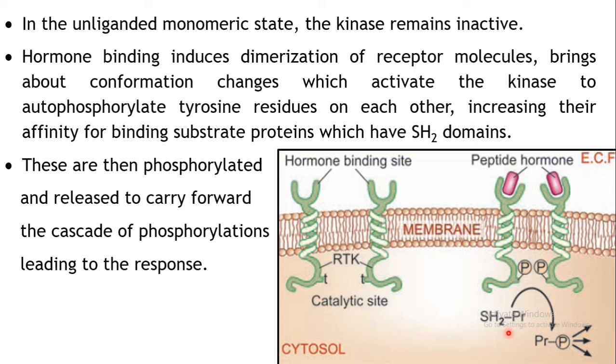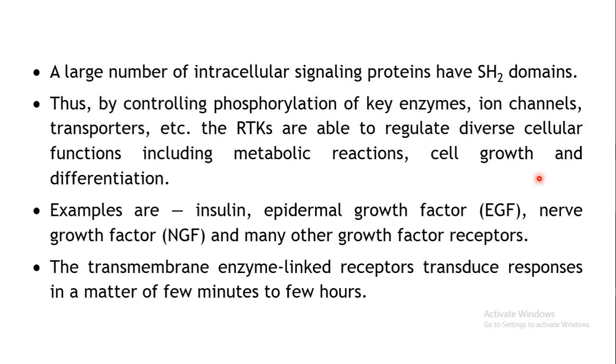So as a result of this binding, what will happen? It will in turn phosphorylate this protein which is attached to your receptor. Here you can see that it has got phosphorylated, and this phosphorylated protein will carry the further signal. It will carry out the further responses according to what signal is being brought by your drug or by your hormone.